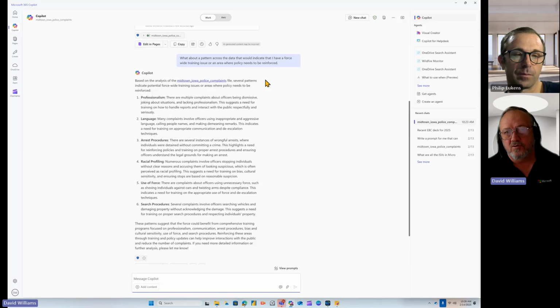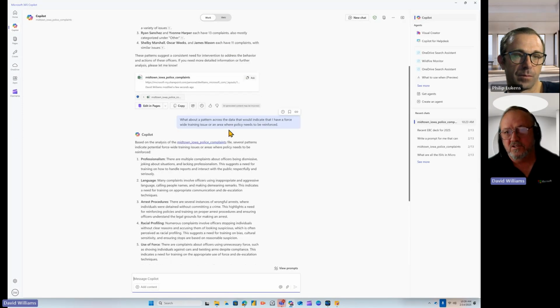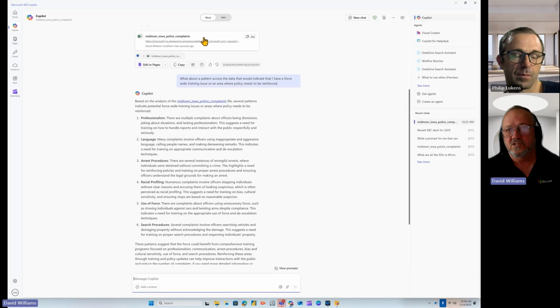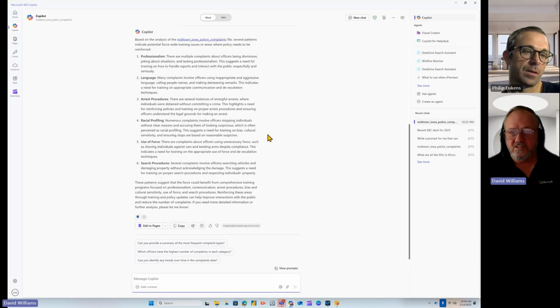A couple of things to note is I didn't have to reload the data, right? Because I'm in this continuous chat, it knows that I'm referencing this. Notice I didn't talk about the spreadsheet. I didn't identify it. I just said across the data and asked my question. So it's a really easy way to continue to have that kind of rolling conversation.